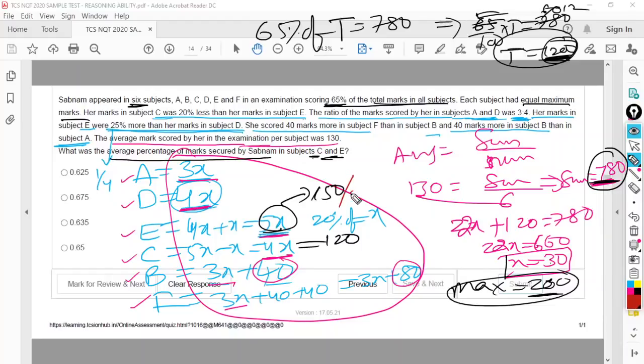This 150 is out of 200, this 120 is out of 200. So 150 out of 200, what is the percentage? 3 by 4, right? 150 by 200 is 3 by 4, nothing but 75%. That means in C she scored 75%.